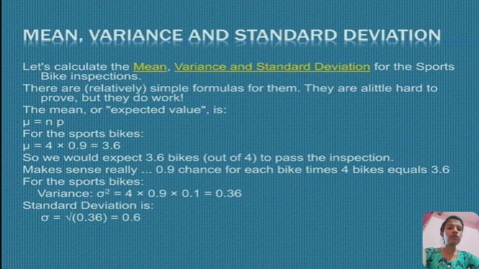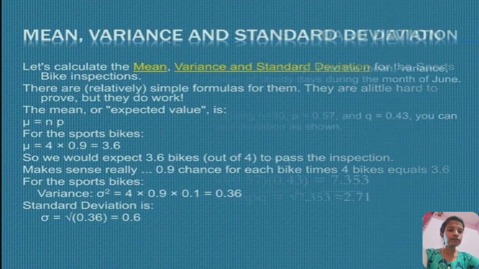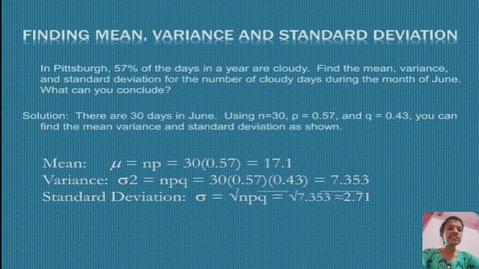The mean or expected value is mu equals np. For the sports bike, mu equals 4 times 0.9, which equals 3.6. So we would expect 3.6 bikes out of 4 to pass the inspection. Makes sense really: 0.9 chance for each bike times 4 equals 3.6. Variance equals 4 times 0.9 times 0.1, which equals 0.36. Standard deviation equals square root of 0.36 equals 0.6.